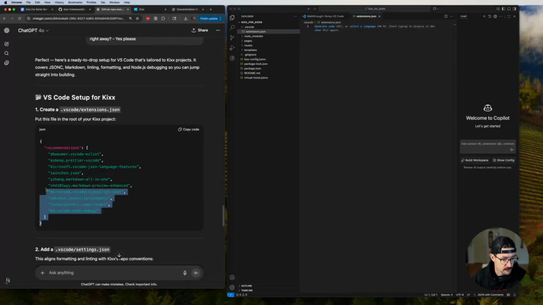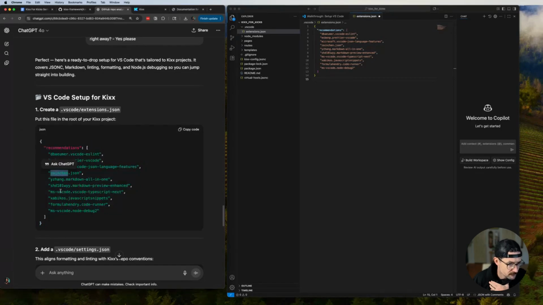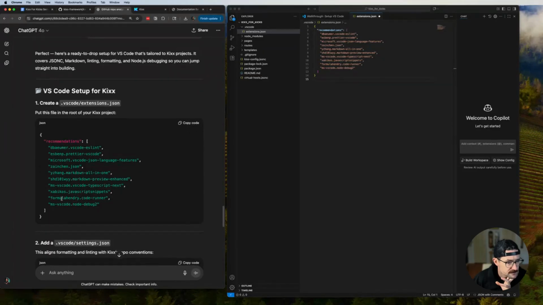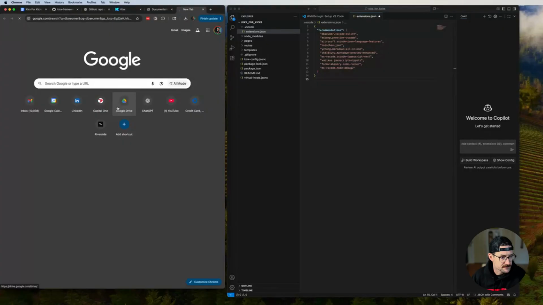Okay, so I'm just going to copy paste. I know copy pasting directly from AI is dangerous, but let's do that. Okay. Debomber, Microsoft. I mean, it's pretty cool. These are all recommended extensions, but ChatGPT is picking these. What is this? Who is Debomber? I guess I don't necessarily trust. Oh, it's Dirk Baumer.